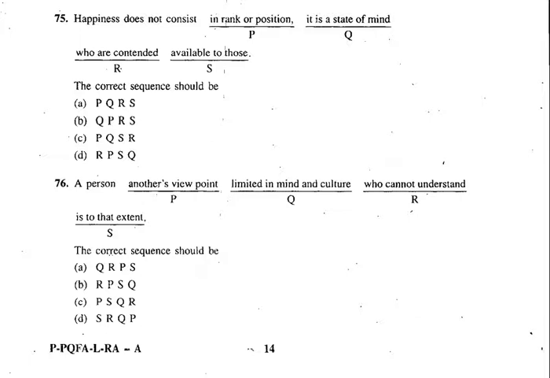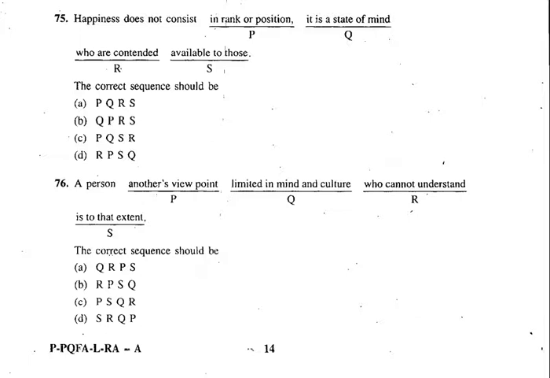Now here, after P, what should come? In the case of both options, it's Q. Happiness does not consist in rank or position. After that, Q is there. So you are quite sure that "consist in" is the correct verbal phrase, and that's why P is the right thing. Happiness does not consist in rank or position. It is a state of mind. Now the question comes: in A it is R, S, and in C it is S, R.